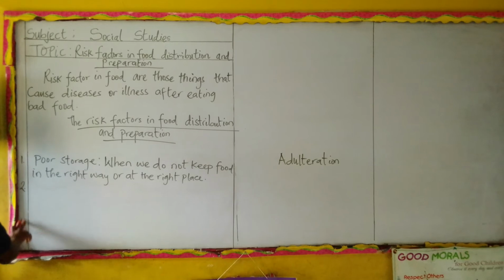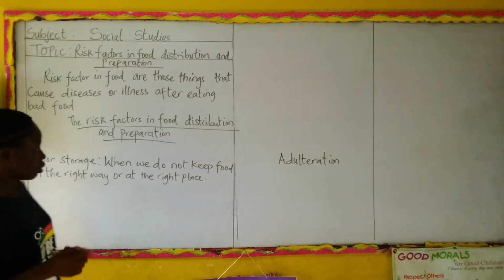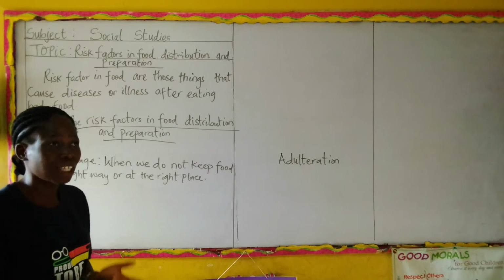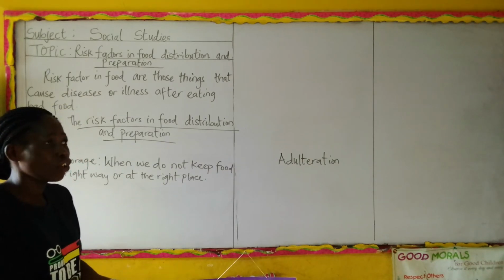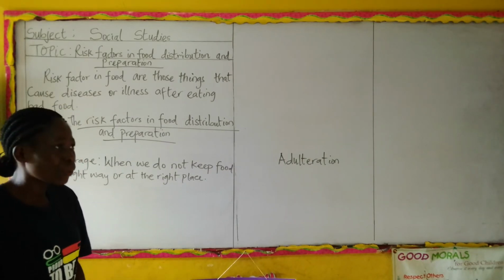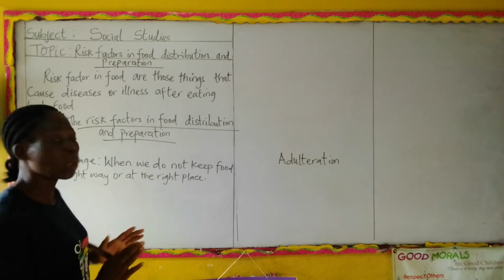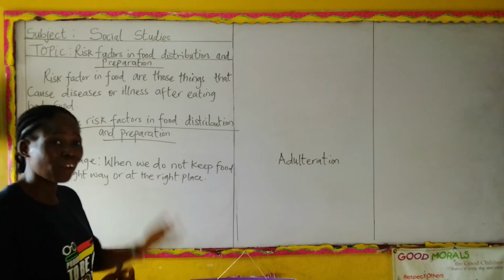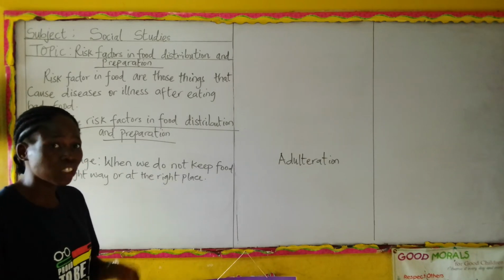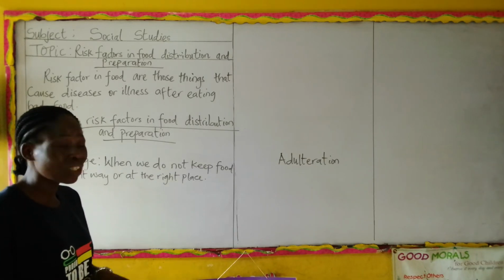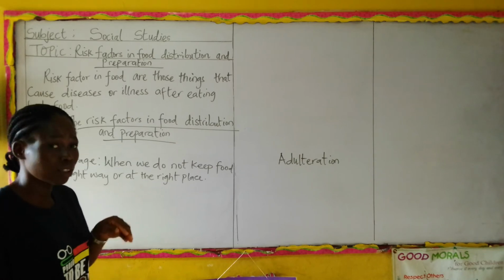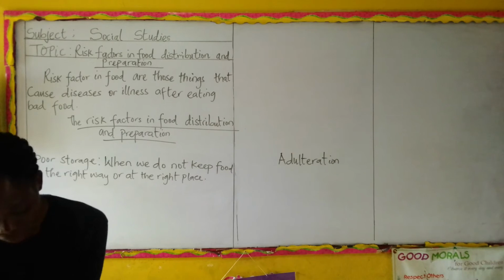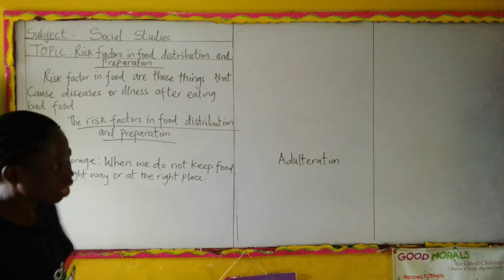When the food is not kept where it is supposed to be kept, you cannot carry food and keep it in a basket, or maybe on the sink. No, food is best stored in refrigerators, right? Good. So if a food is found in a place where it ought not to be found, or it's stored in a place where it ought not to be stored, it is called poor storage. Do you understand that? And then number two, we're looking at poor handling.